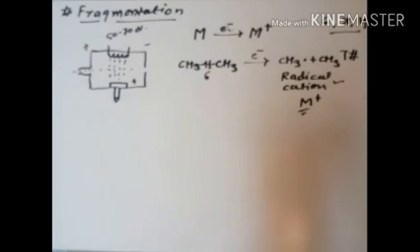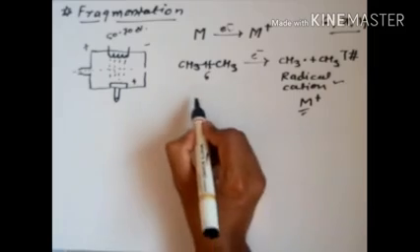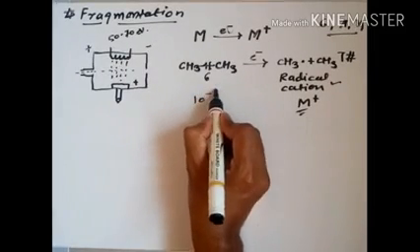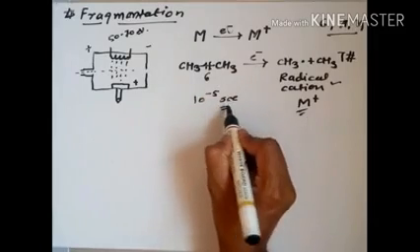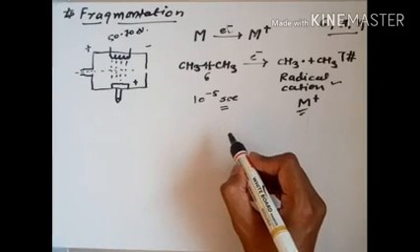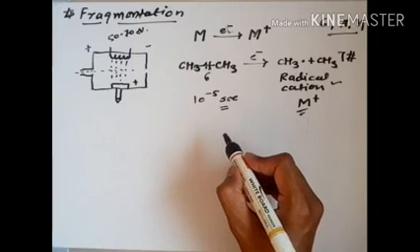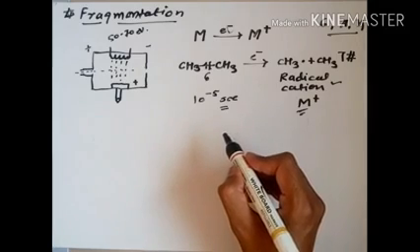Suppose the molecule has a lifetime of 10⁻⁵ second. If the molecule has a lifetime greater than 10⁻⁵ second, this molecule is stable, and it will travel from the ionization chamber to the detector, and that's why its peak is recorded in the mass spectrum.